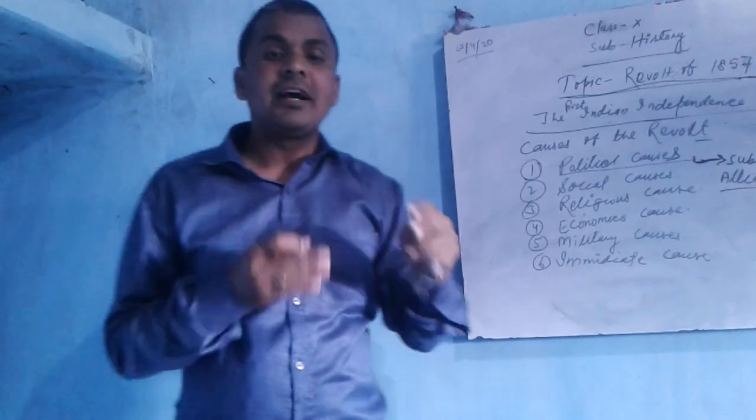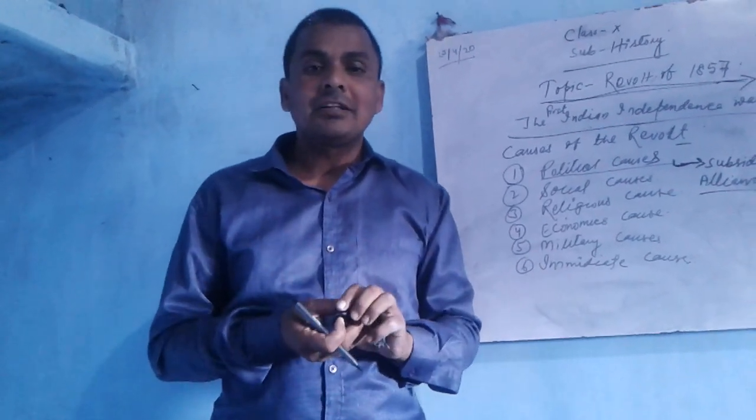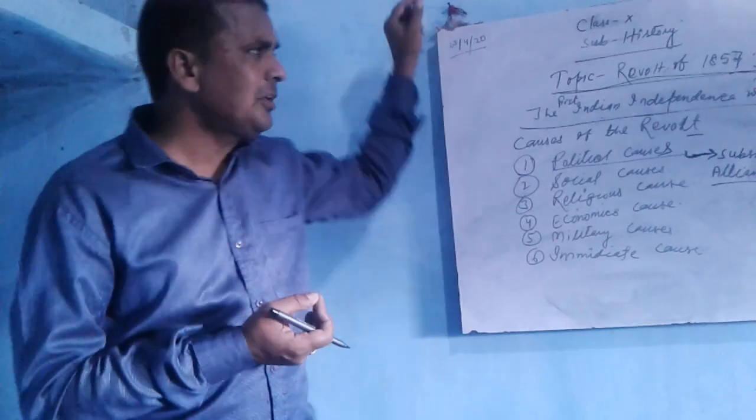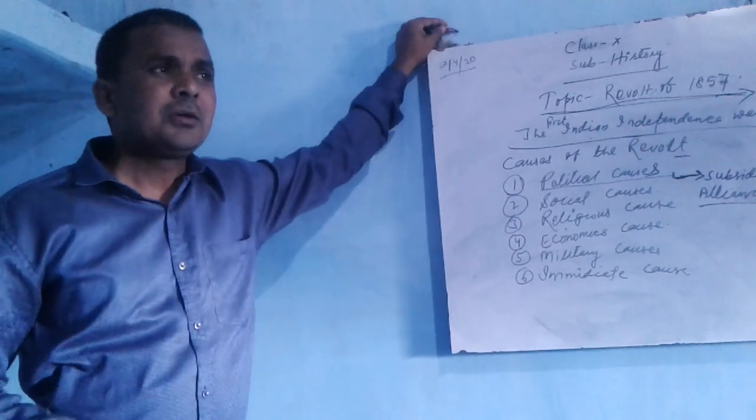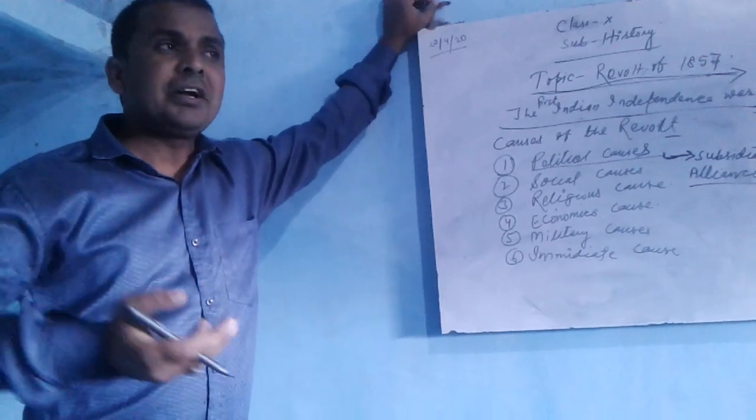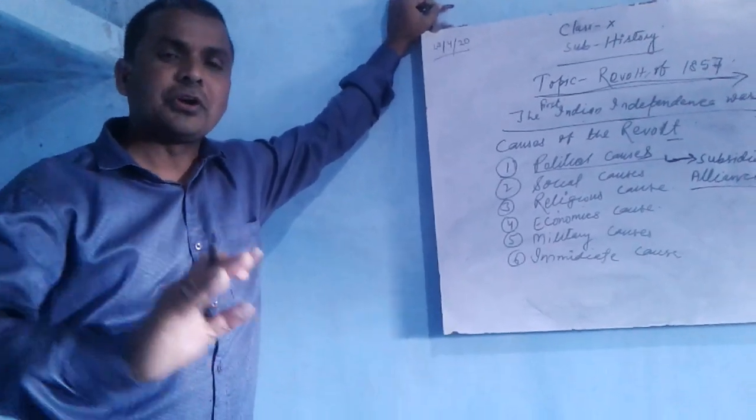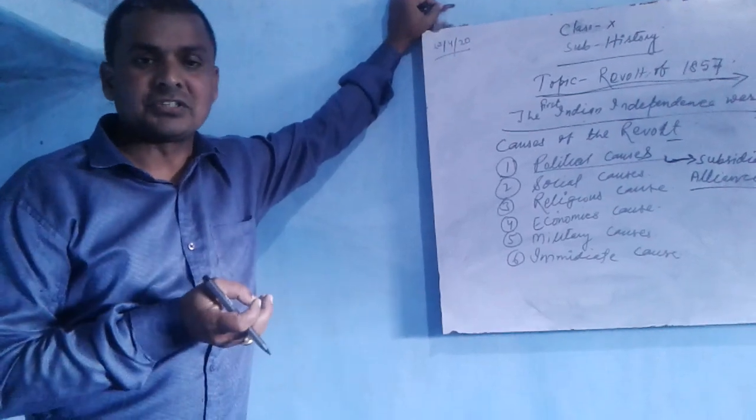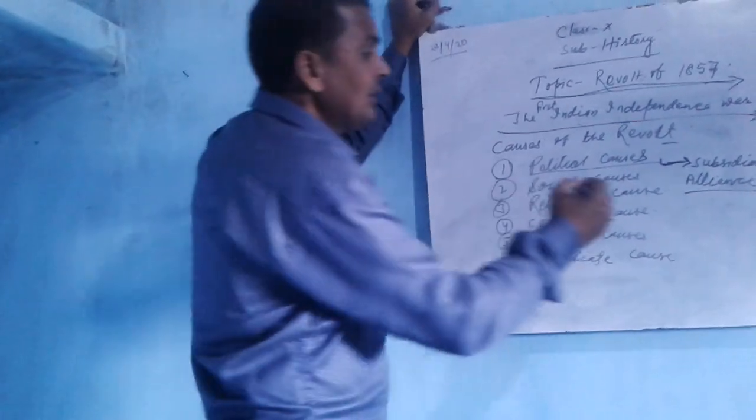So this was known as the subsidiary alliance. Through the subsidiary alliance, many Indian rulers were not happy, because slowly the kings like Awadh and others who made the subsidiary alliance started to collapse or come under the control of the British. Now, the second point is known as the doctrine of lapse.